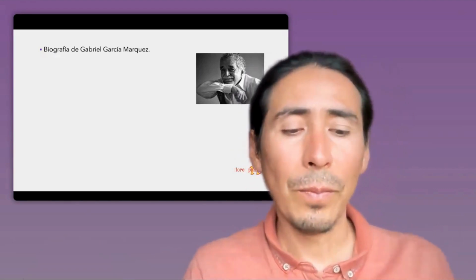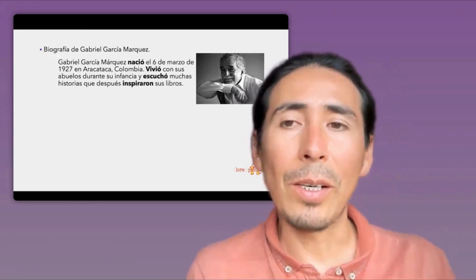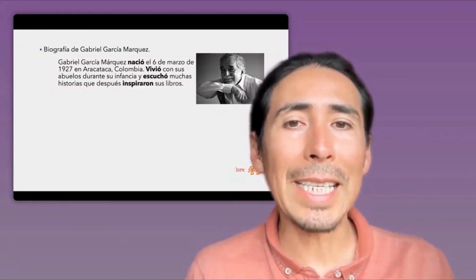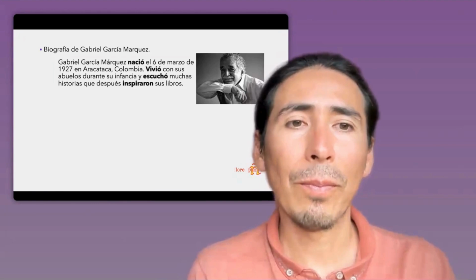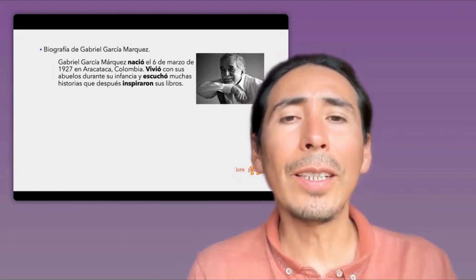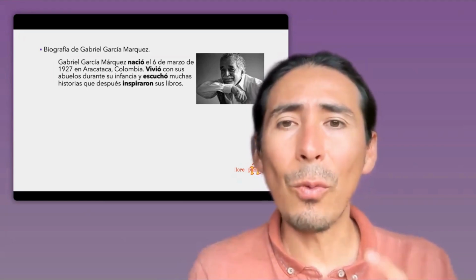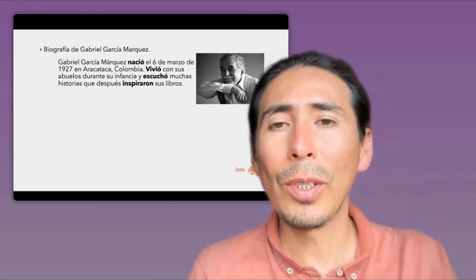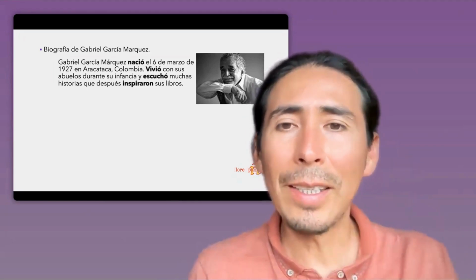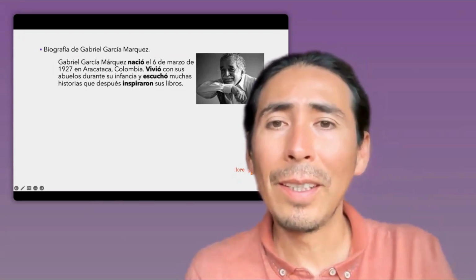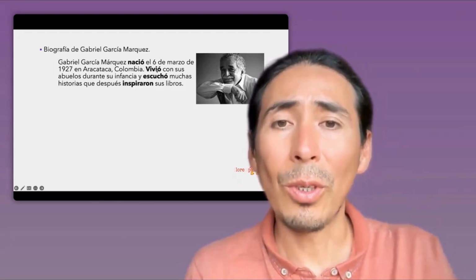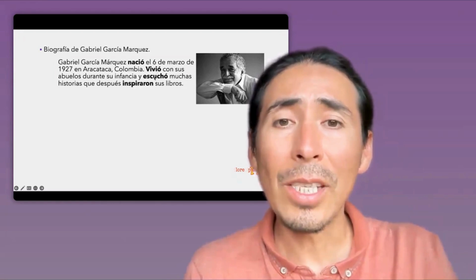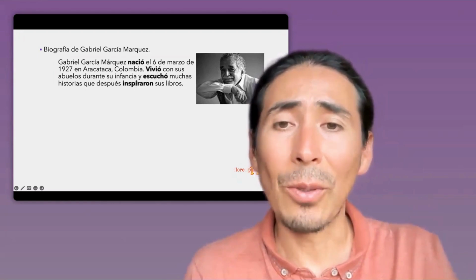Look at this first part: Gabriel García Márquez nació el 6 de marzo. If you keep reading this biography, we find in bold these verbs. They are in Preterite: nació, was born, vivió, escuchó, inspiraron.